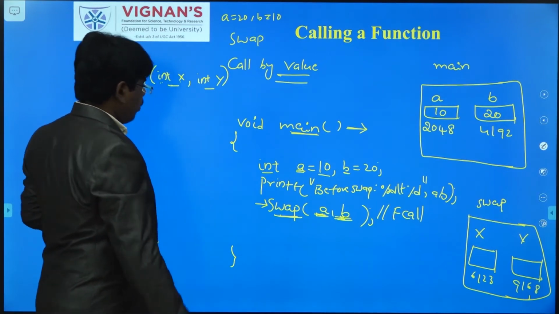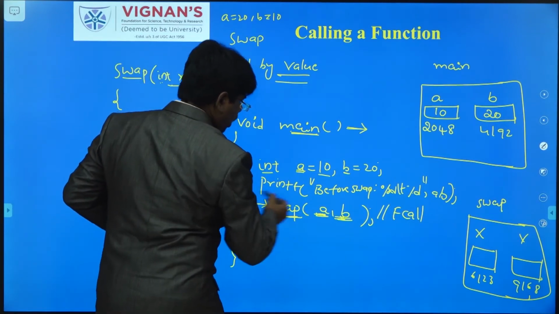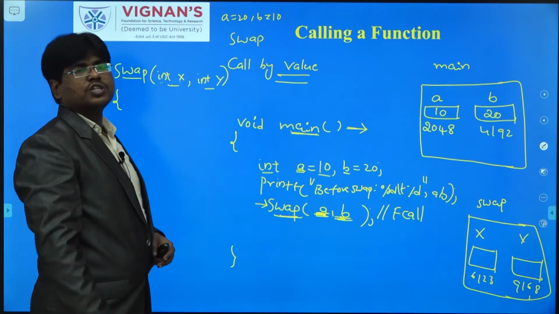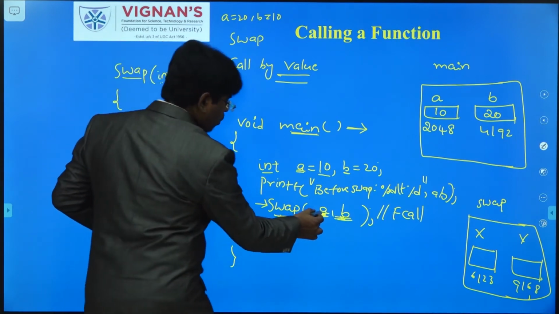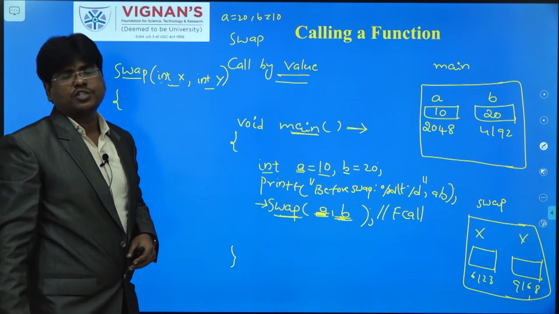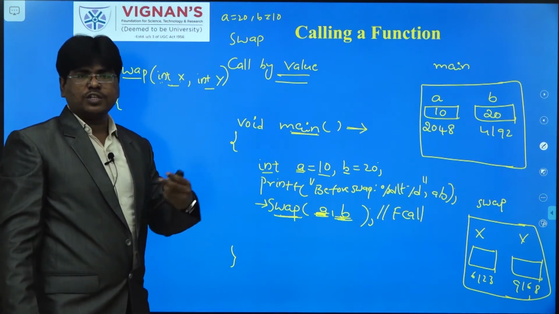Whenever a function call is made, these particular arguments will be passed to the second function to which the function call is made.